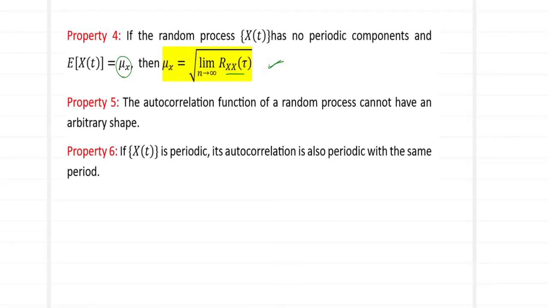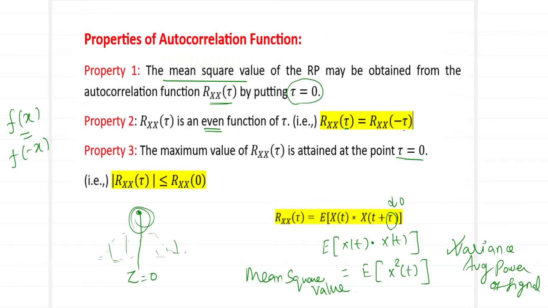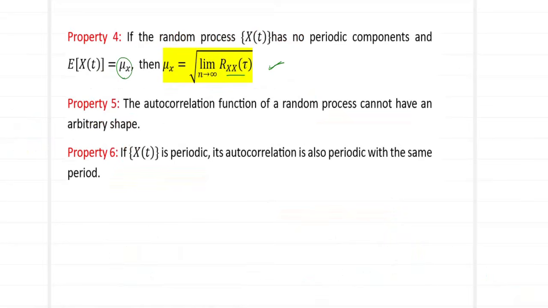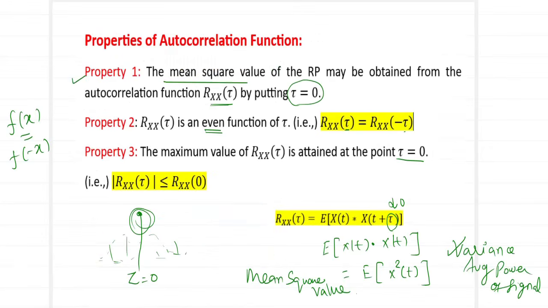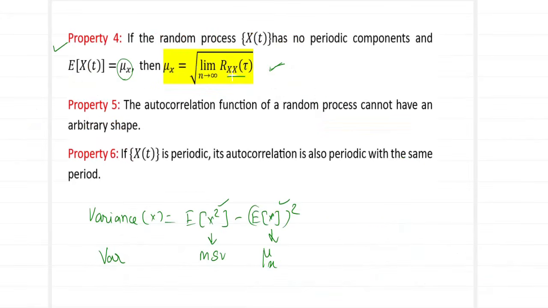So this mean value and the mean square value which we noticed earlier are the two components which will help us estimate the variance of a data, because we know that the variance of x is nothing but E of x square minus E of x the whole square. So what is this E of x square? This is nothing but our mean square value. And what is this E of x? This is what we have estimated here as mu x. So in order to compute the variance, we will require these two formulas, which come from property number 4 and property number 1. We will be using them frequently, so try to memorize them.